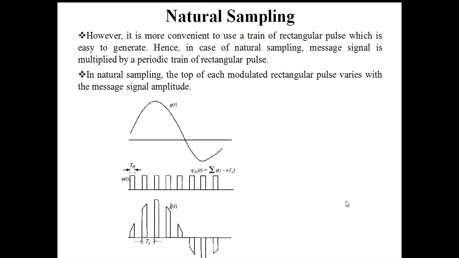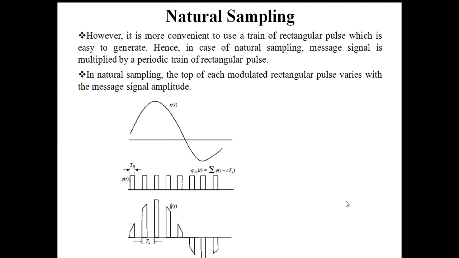On the other hand, coming to the next, natural sampling. In case of natural sampling, instead of using a finite width impulse, we are using a train of rectangular pulses, which is nothing but a clock signal. It is more convenient to use a train of rectangular pulses, which is easy to generate in the time domain.